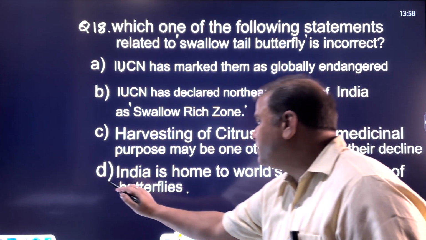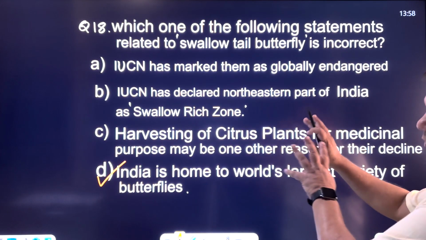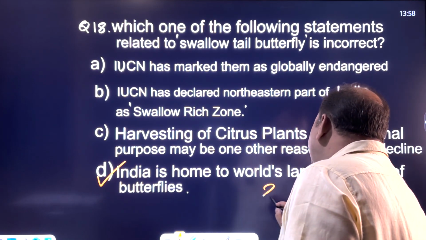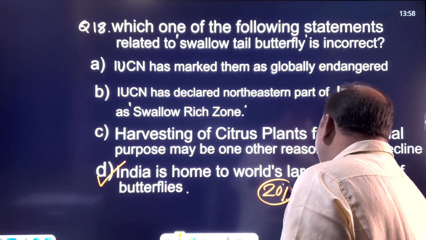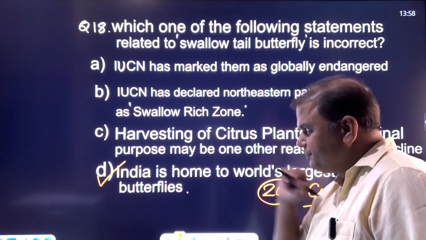The incorrect option is D, because maximum species of butterfly, not talking about swallowtail, about 20% species of butterfly, is present in Congo. That should have been here.